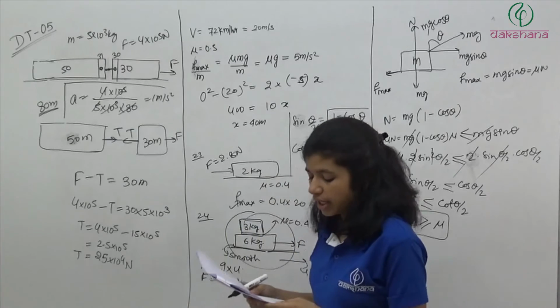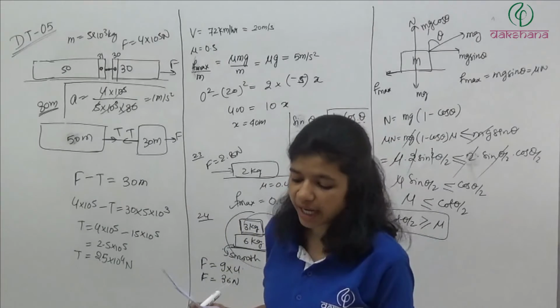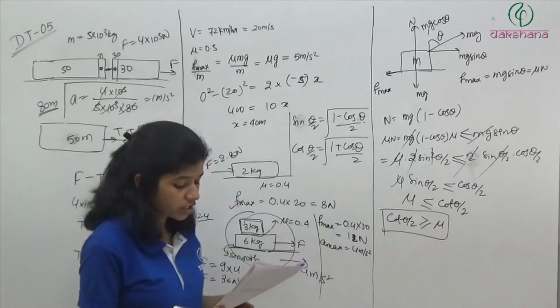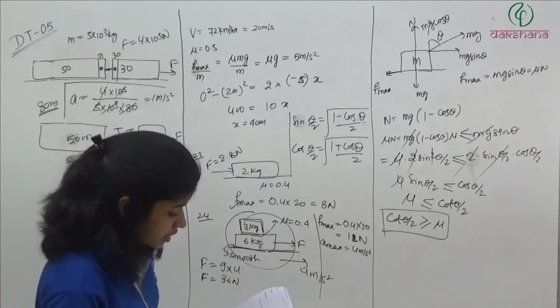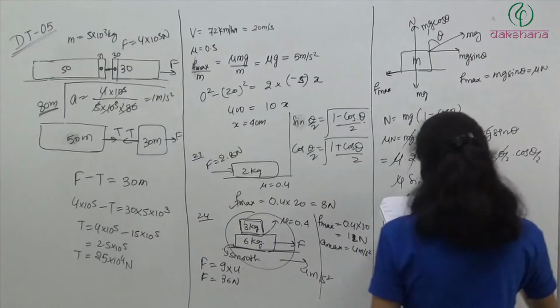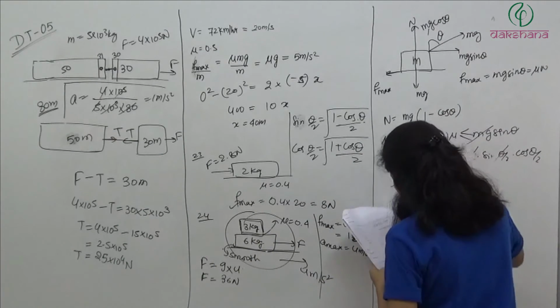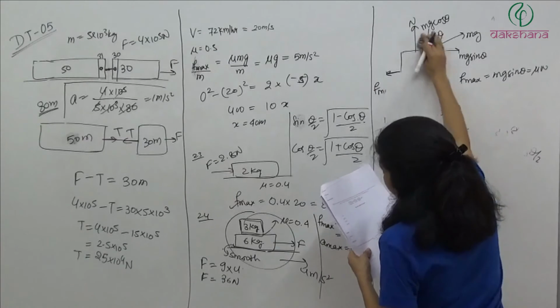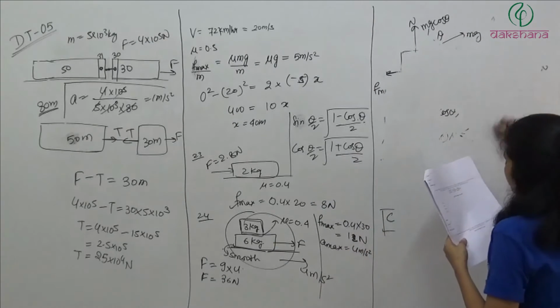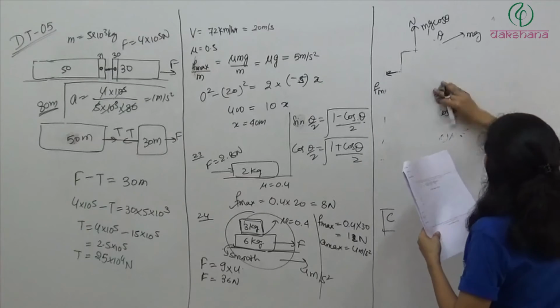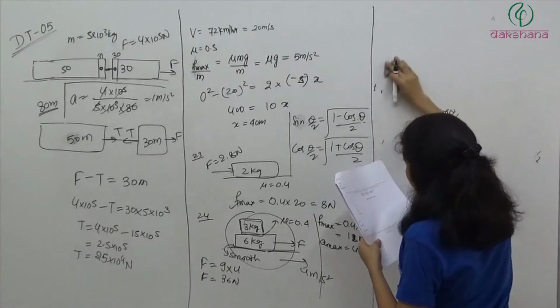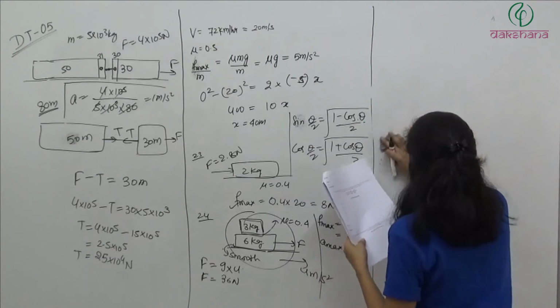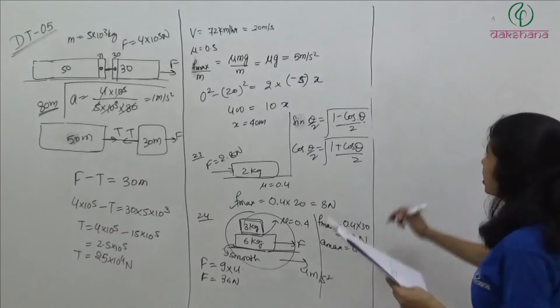Question number 29. Three blocks of masses 4 kg, 8 kg and 24 kg are connected to each other with light strings and placed on a smooth horizontal floor as shown in the figure. If the system moves with an acceleration of 2 meter per second square, the applied force F is. This question is also very easy.